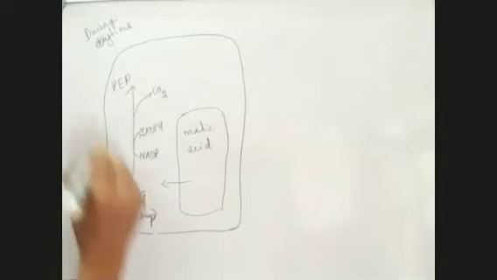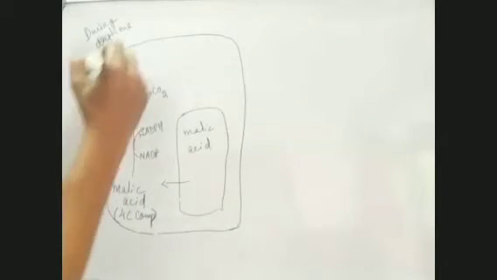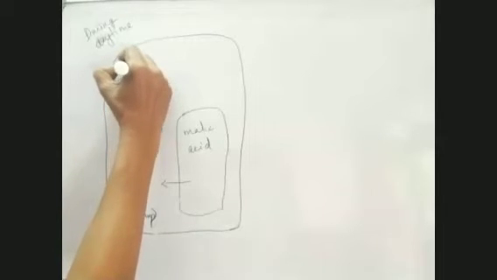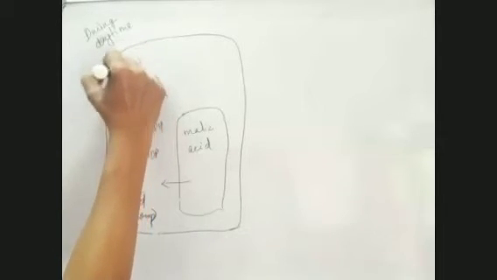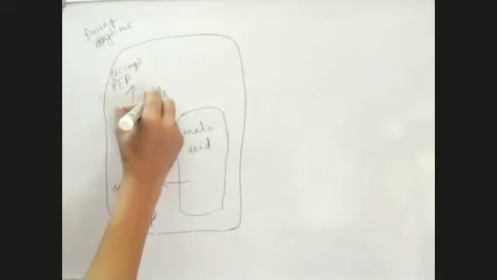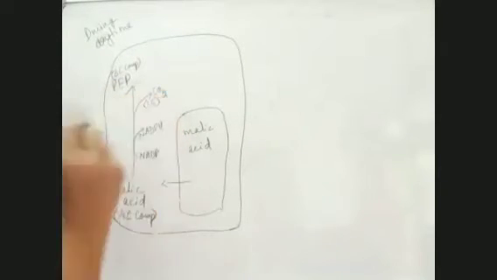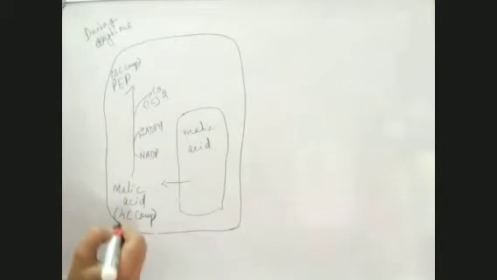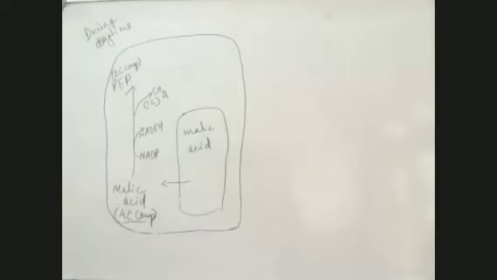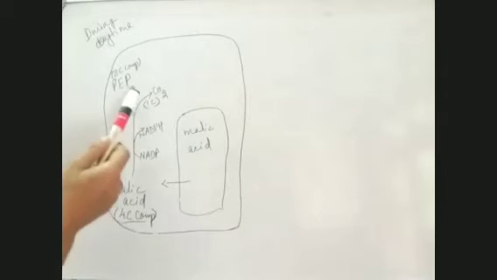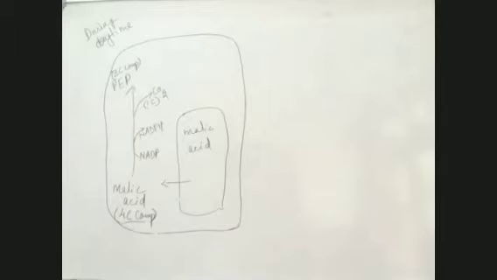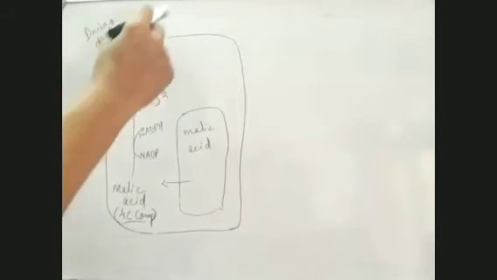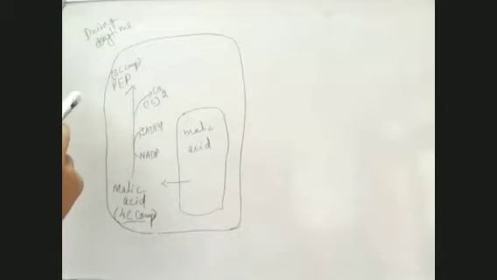Now, as I told you, this malic acid is a 4-carbon compound. So when it dissociates, it forms a 3-carbon compound, PEP, and one carbon is here as CO2. So all the 4 carbons are taken care of. A continuous supply of PEP should be there, because at night the stomata will open and the CO2 will enter, and it will be received by PEP.